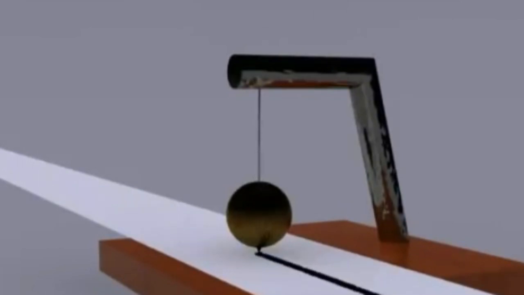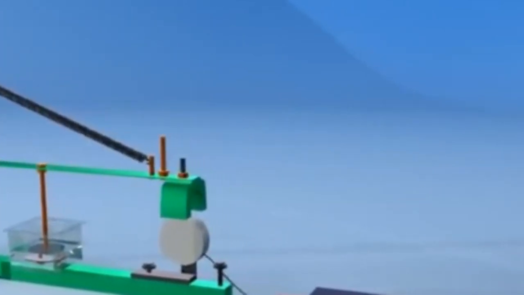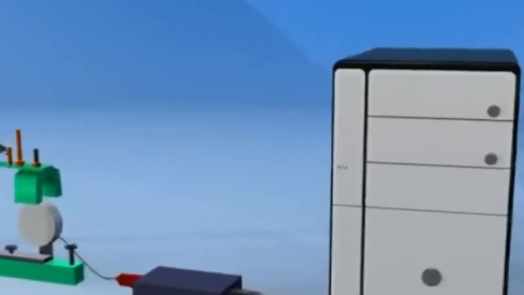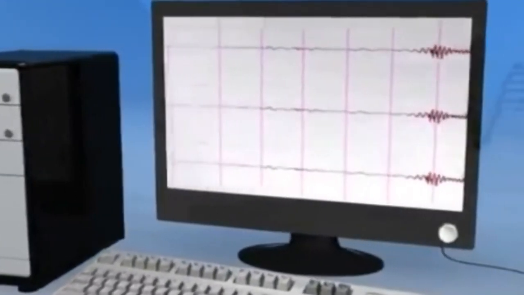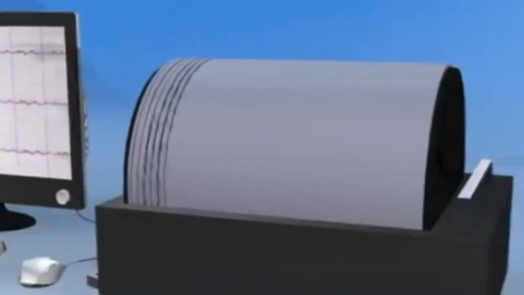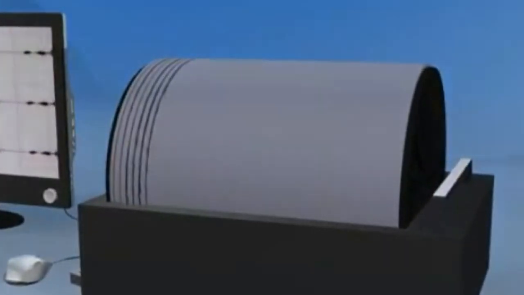When waves from a distant earthquake reach the instrument, the inertia of the weight keeps it stationary while the earth and the support vibrate. The movement of the earth in relation to the stationary weight is recorded on a rotating drum.